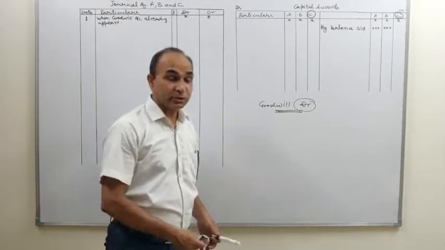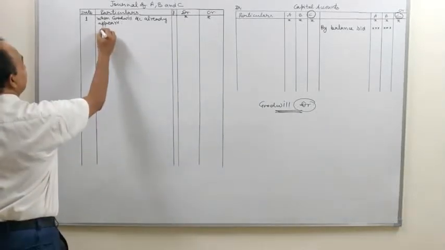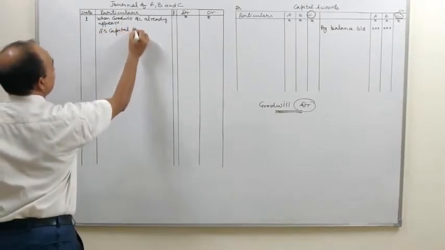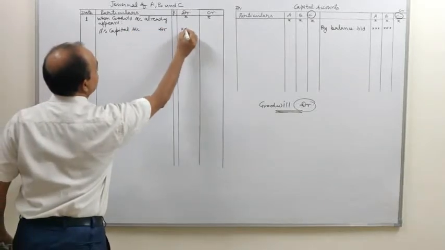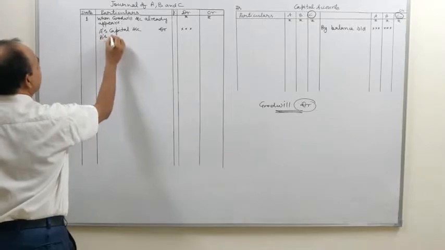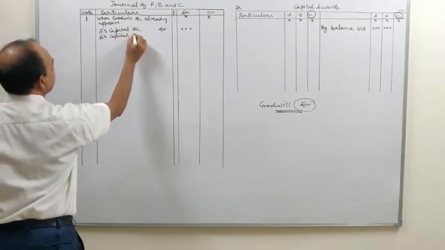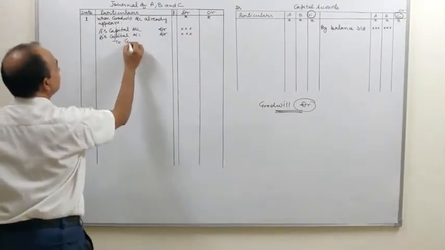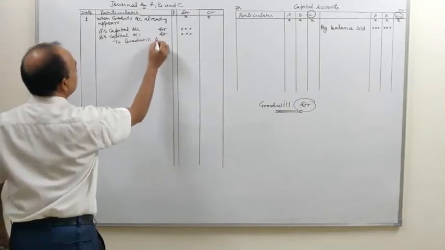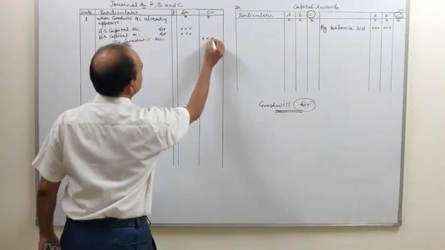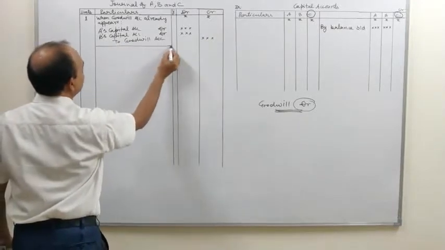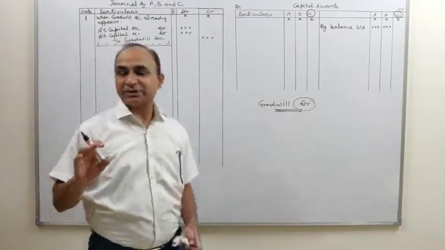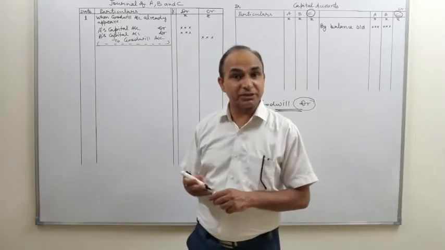And journal entry for that will be A's capital account debit. As we have taken the example that A and B are the partners, A's capital account debit, write the amount on the debit side. B's capital account debit, amount on debit side, to goodwill account, amount on credit side. This is the journal entry, and remember you have to write the narration also. I am not writing it just to save time. You have to write being goodwill account written off in old ratio.